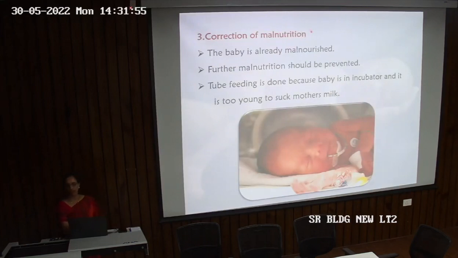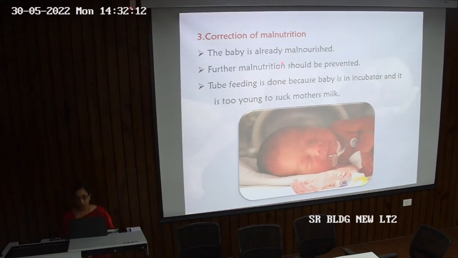Then correction of malnutrition, because the baby is already malnourished, weight is ranging. स्पेशल केयर के लिए हमें स्पेशल केयर एट हॉस्पिटल के लिए वेट रेंज क्या थी?